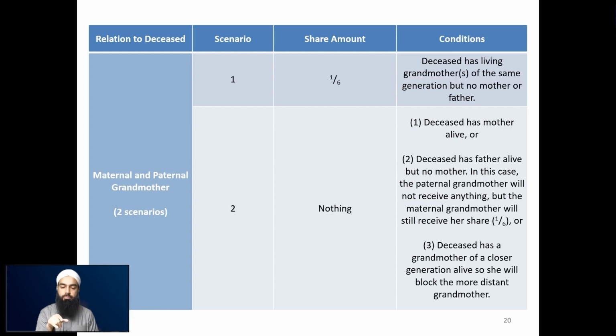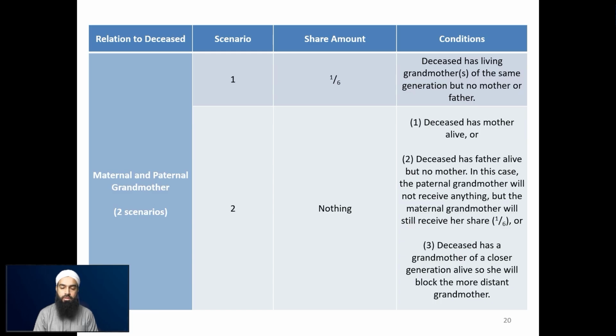So the maternal grandmother will still receive it, but the paternal grandmother will not, because her son, the deceased's father, would have blocked her from receiving anything here. In essence, the father of the deceased can only block his mother, he can't block his mother-in-law, if we understand it in this way as well.